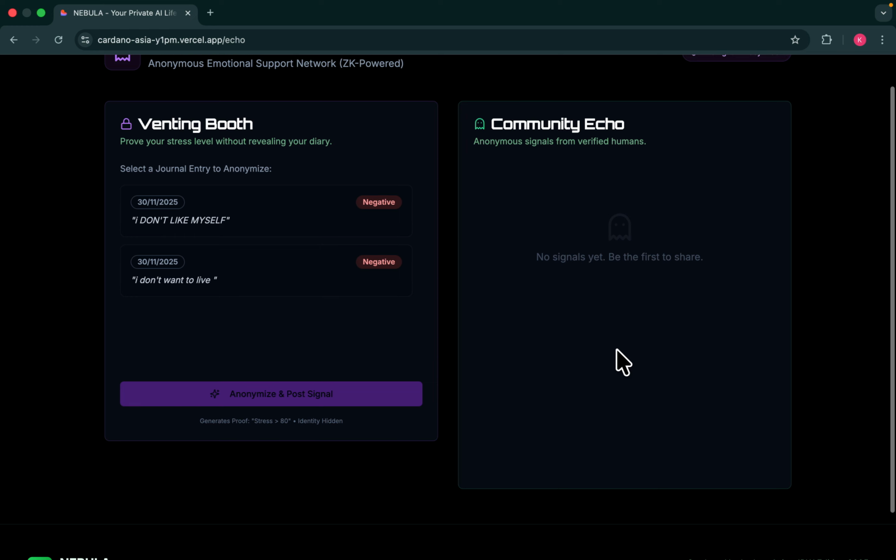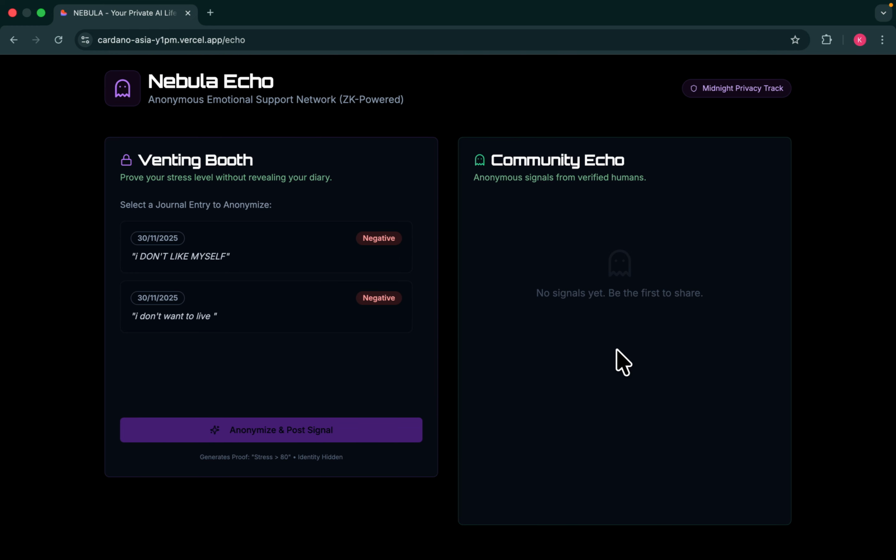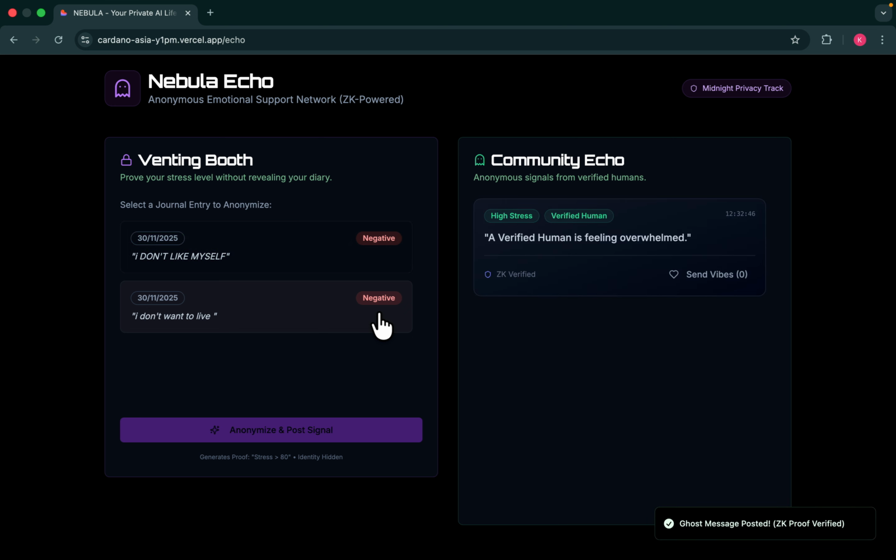We have also integrated a vending booth, which was a USP of this project. For example, as we saw previously, we added a negative mood in our app. For that negative mood, it will ask for a vending booth. For example, we added "I don't like myself", and it will analyze and give the zk proof, like how in a community they can post not the exact thing but something similar, using Masumi and the zk proof. It will convert "I don't like myself" into "verified human is feeling overwhelmed."